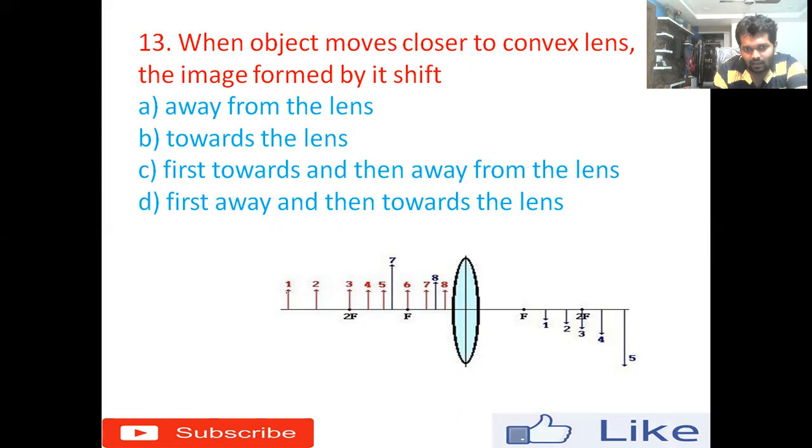So we can see that initially the object is here at 1 and the image formed here is closer to the lens, correct? Next, I'll shift the object to point 2, where the image is moving away from the lens. At 3, it is moving further, then 4, 5, right? So in the convex lens, when the object moves closer and closer, the image moves far away from the lens. So the right answer for this question is option A. It will always move away from the lens.